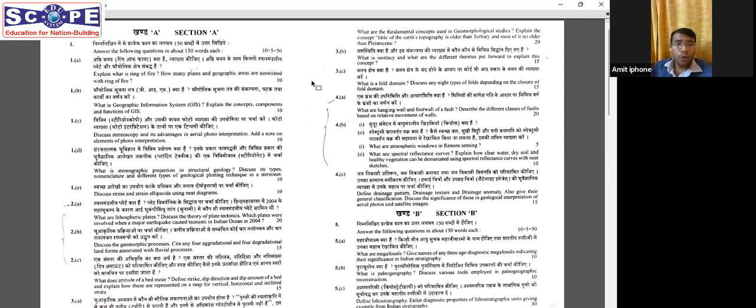4B, number 1, atmospheric windows in remote sensing. A very simple question, 5-marker. You do not have to even explain much more. Just a few diagrams about a few atmospheric windows will be enough. Second, what are spectral reflectance curves? Explain how clear water, dry soil, and healthy vegetation can be demarcated using spectral reflectance curves with neat sketches. Very straightforward sketch you have to draw, and we have already covered this in the syllabus.